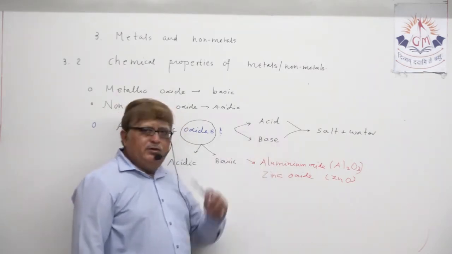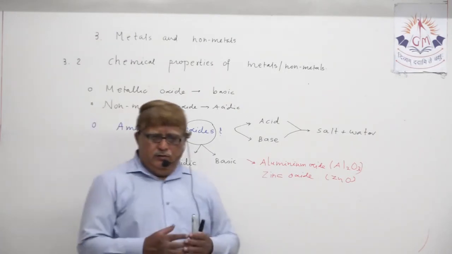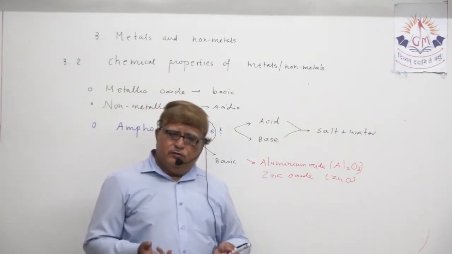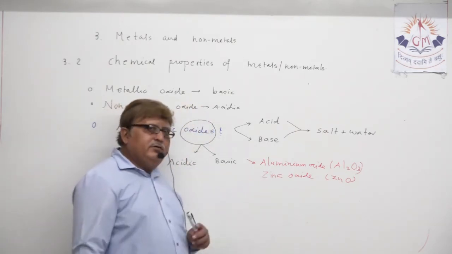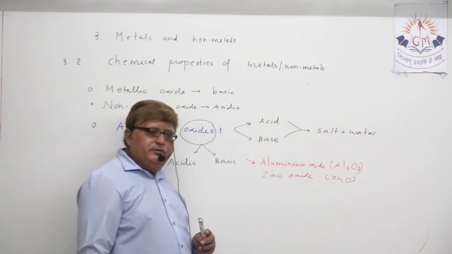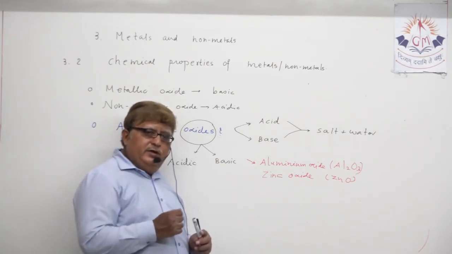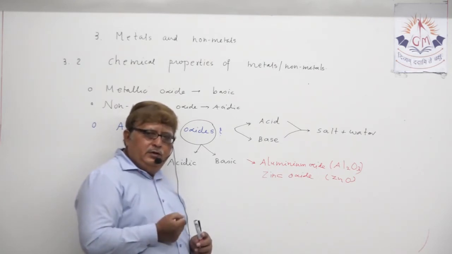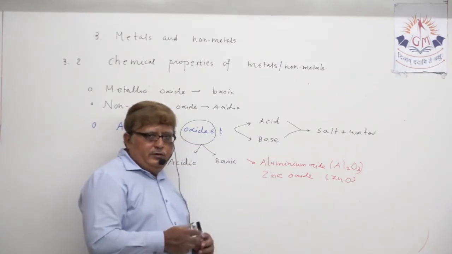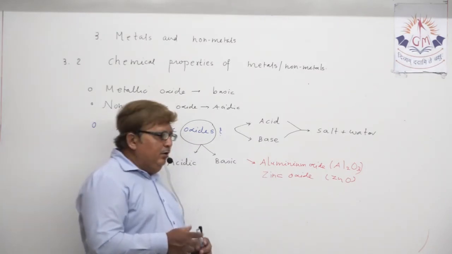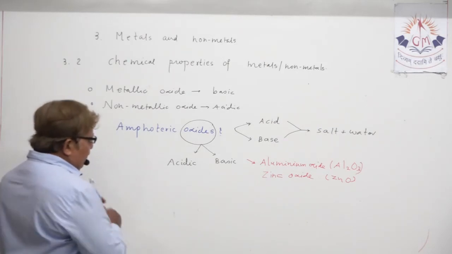In the textbook they have given another equation. You do not need to follow the same equation. Understand? You can take the equation of zinc oxide also. Suppose you take the reaction of zinc oxide with acid, ZnO plus 2HCl gives ZnCl2 plus H2O. Salt and water is formed. They have given the example of aluminium in the textbook. That also you can write.